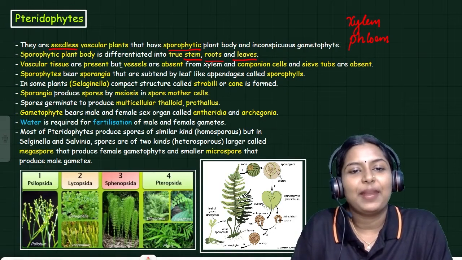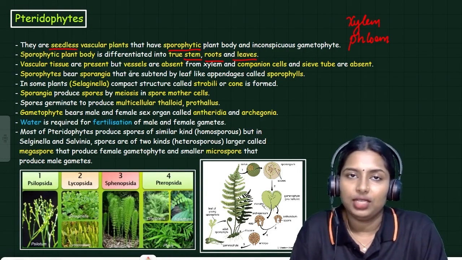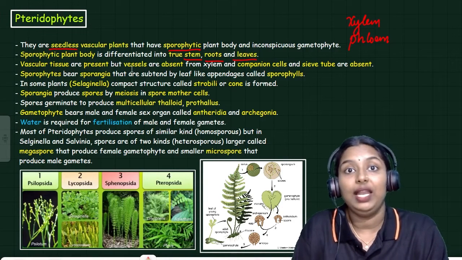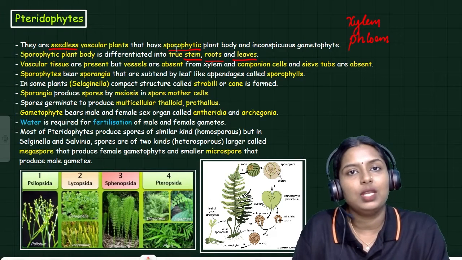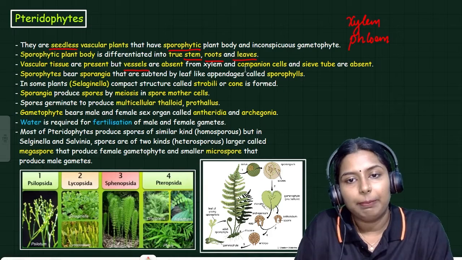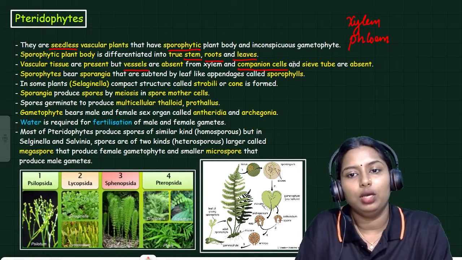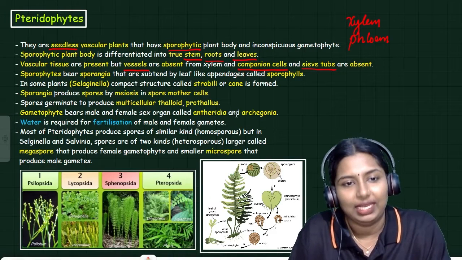Vascular tissues are present, but vessels are absent. So in pteridophytes, there is no well-defined vascular tissue. Some components are absent, like vessels in xylem, and companion cells in sieve tube and sieve tube in phloem.